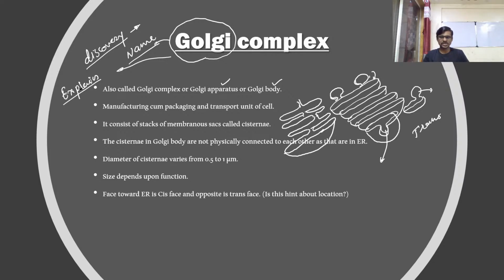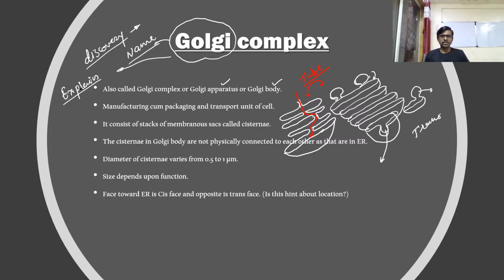So here is always a canal. Okay, so I am going to draw it in red color. Guys, please see, this is a canal which connects all cisternae, and this is the difference between the two structures. Otherwise, both structures are made up of tube-like structures, and we call them cisternae.